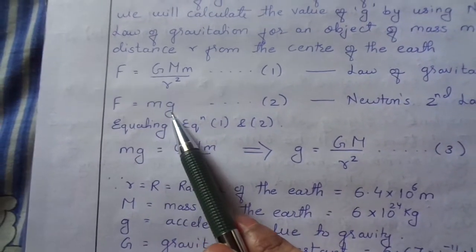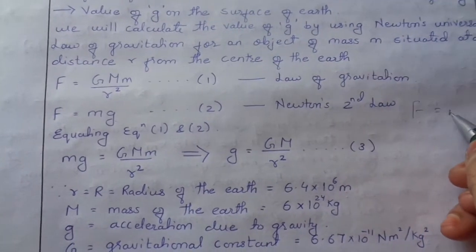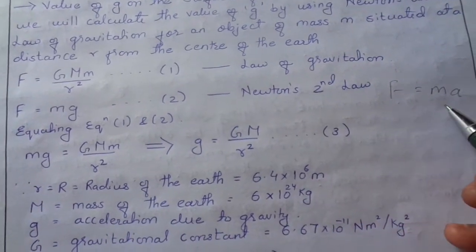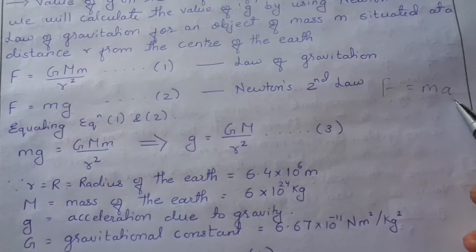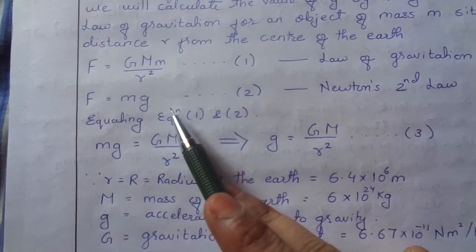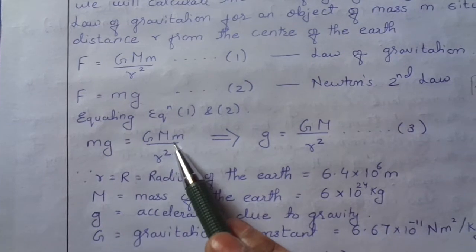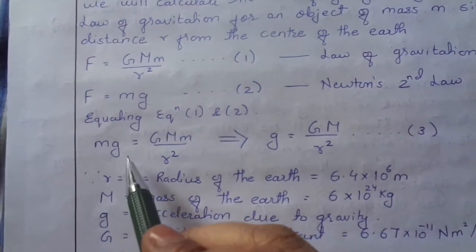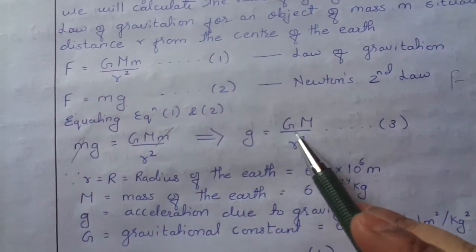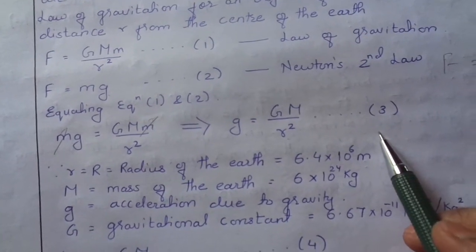F equals m into g, which is Newton's second law. You know F equals ma, which is Newton's second law, but here we are considering acceleration due to gravity, so a is replaced by g. So F equals mg. Equating equation 1 and 2, we get mg equals G M m upon r square. By cancelling m from both sides, we get g equals G M upon r square. Label it as equation 3.